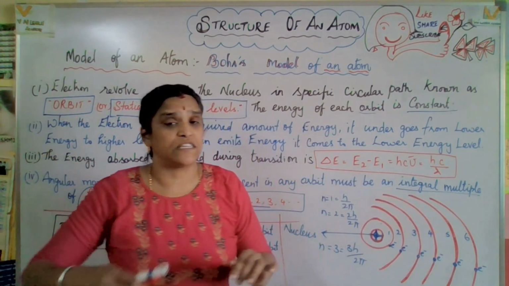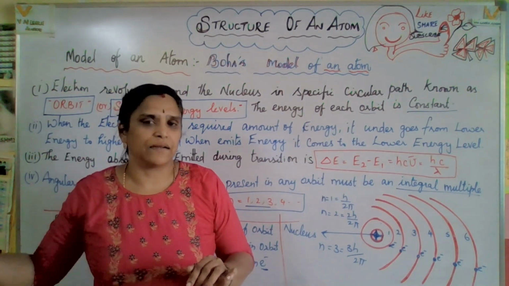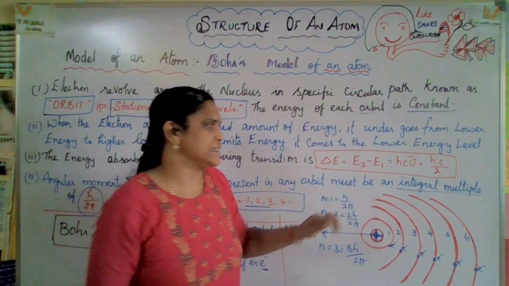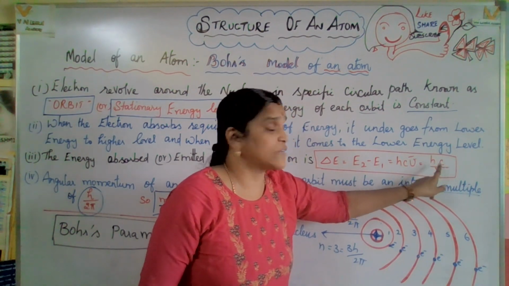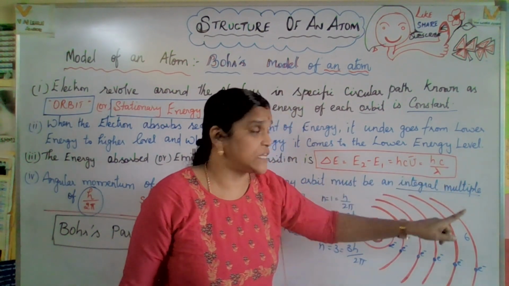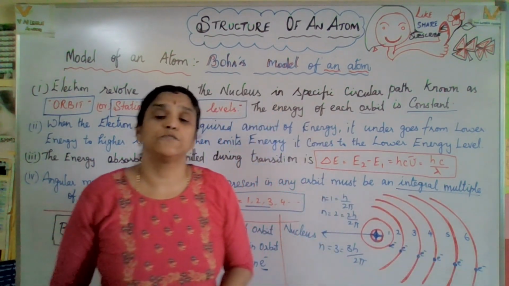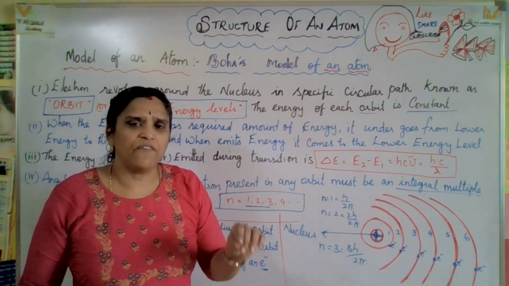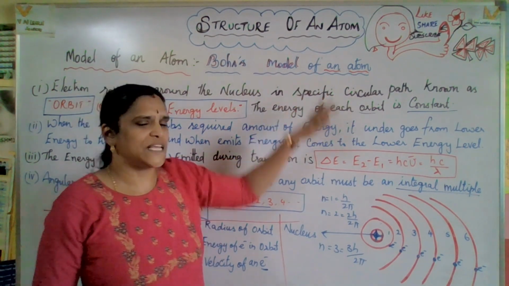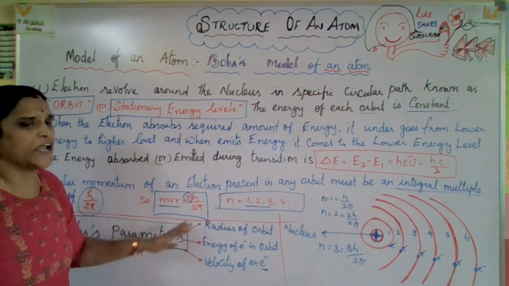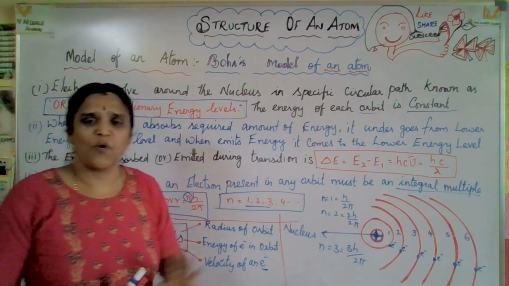So these points and all, we will further come to know all those ideas. Now that is equal to hc by lambda. H is Planck's constant, c is velocity, and lambda is wavelength. Each and every point we are going to learn in the upcoming points. Now these are all the main points.